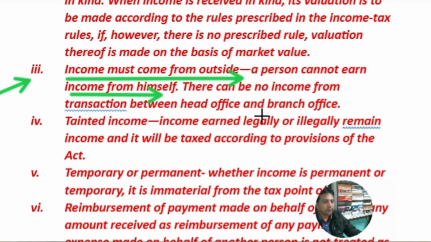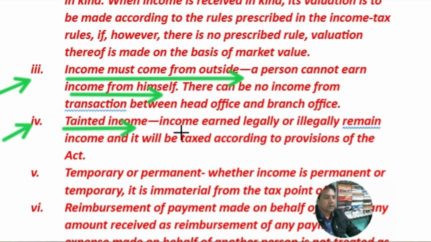When the branch office sells goods sent to it for sale, then the receipt is considered as income. Otherwise, sending of goods from head office to branch office is not considered as revenue generated by the head office.